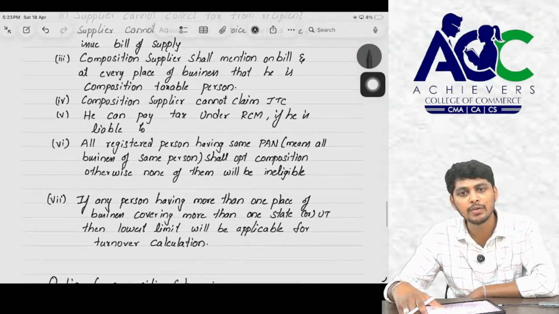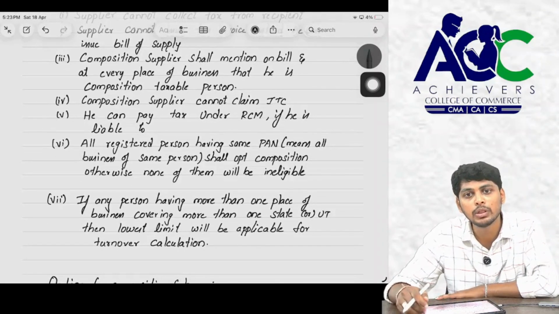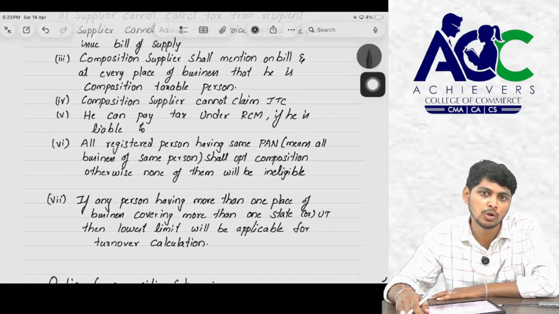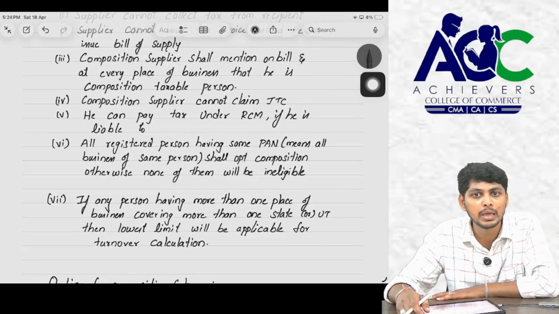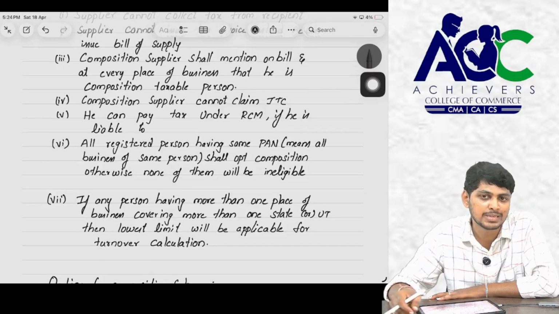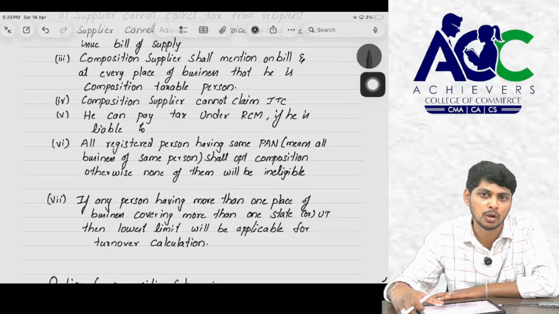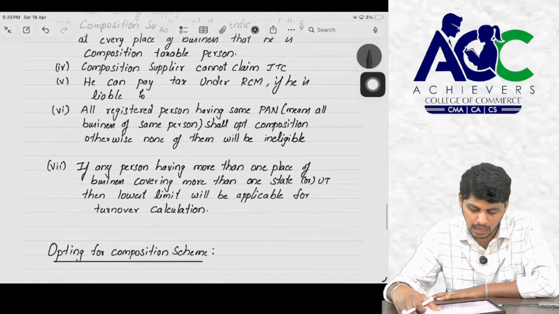If any person is having more than one place of business in more than one state or union territory, and any of those states is a special category state, then the lower threshold limit for the composition scheme will be applicable. Instead of the 1.5 crore threshold limit, it will be 75 lakhs. So the lower limit will be applicable.